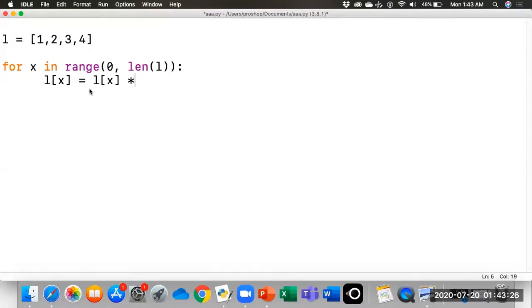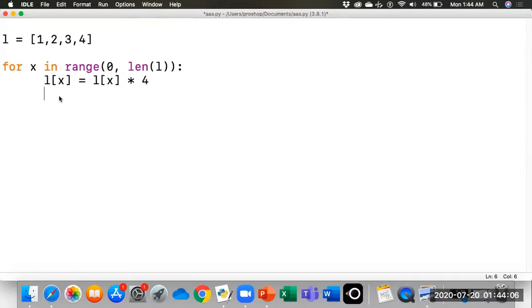Okay, this time we don't need to increment the counter because X is acting as a counter, and we have used the range method. The range method by default increments by 1. In case you want to increment by some different value, we can use the increment variable as well. In this case we have not used the third parameter, which is the increment variable or the step variable. So it will increment by default by 1. In the next iteration X will have 1, and in the third iteration X will have the value equal to 2.